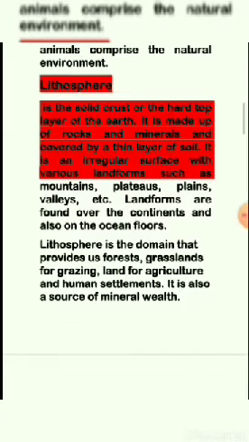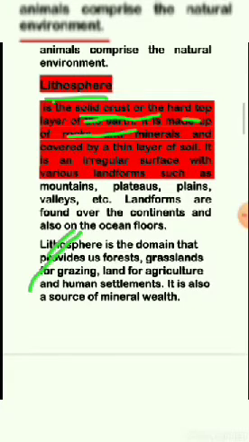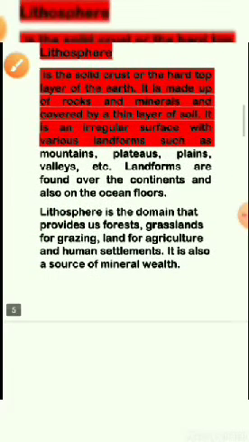First comes the solid crust. Look, land is a solid crust, the hard top layer of the earth. When we talk about the earth, it is the solid part or hard crust of the earth. It is normally made of rock and minerals covered with a layer of soil.